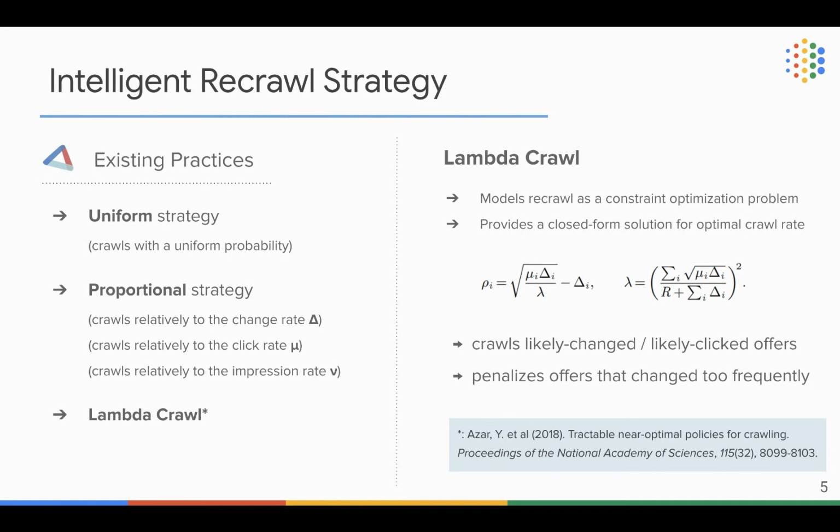So the overall message from this formula is that we should crawl those likely changed and likely clicked offers, but at the same time, we should also penalize offers that change too frequently, because for those offers, no matter how frequently you recrawl them, their price might be changed in the next minute. If you want to know more details about LambdaCrawl, you can go to this paper from Azar and his colleagues in PNAS 2018.